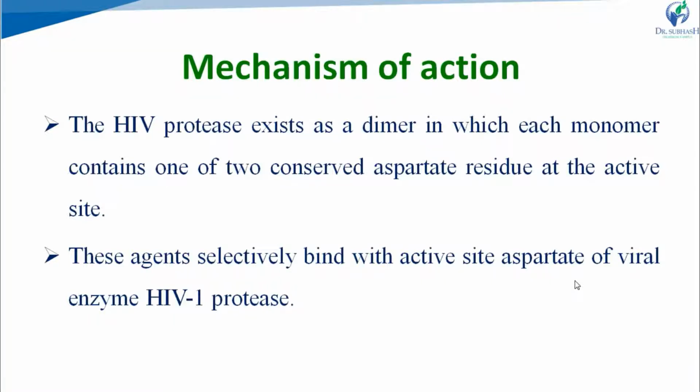Now the mechanism of action of the HIV protease inhibitors. The HIV protease exists as a dimer in which each monomer contains one of two conserved aspartate residues at the active site, and this acts as the active site of the enzyme. These agents selectively bind with the active site aspartate of the viral enzyme HIV-1 protease and inhibit the enzyme, blocking the enzymatic action of protease.